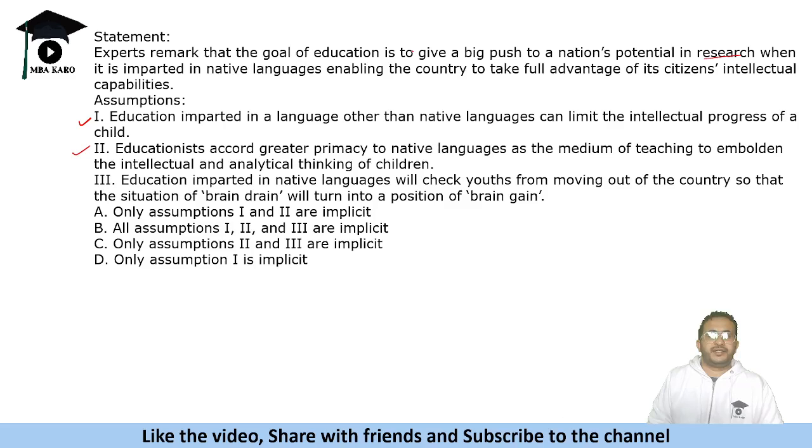Okay, so it says that we should give a push to native languages so that the country can take advantage of its intellectual capabilities. Then: education imparted in native language will check youths from moving out of the country. Nowhere is brain drain mentioned. So brain drain is out of the picture. So only one and two are implicit. This is out of scope based on the given passage.